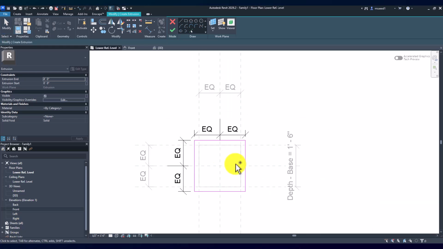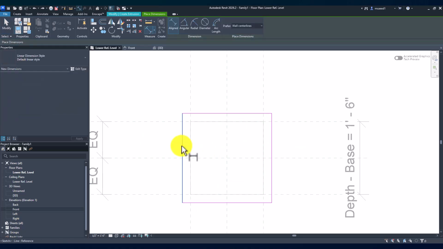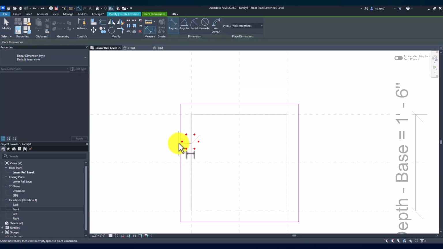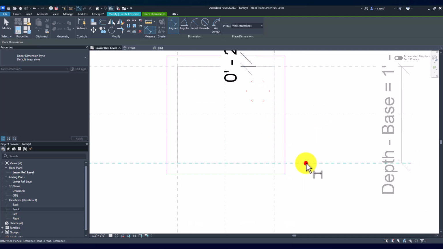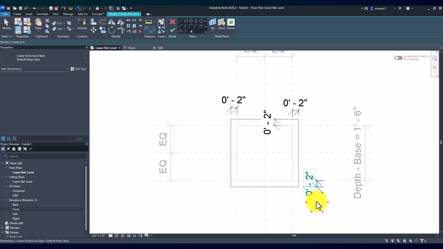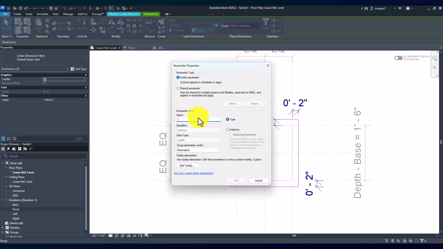Running into a bit of an issue here. I'm actually not going to restrain these. We're going to come back, and we're actually just going to go from the reference plane to this, go from the reference plane to this, go from the reference plane to this, and then do the same thing on this side. And then we're just going to select all three and apply that new parameter of molding offset.